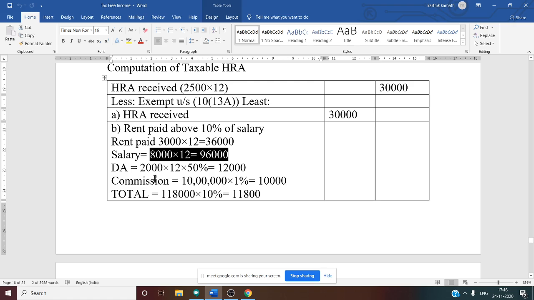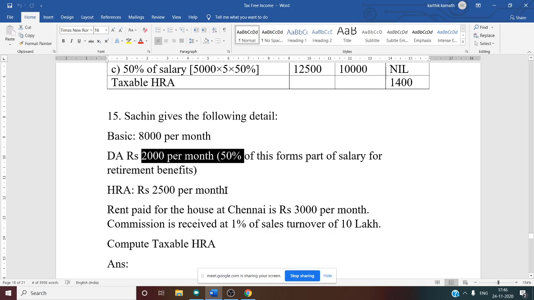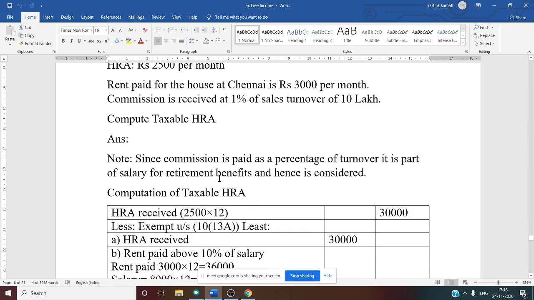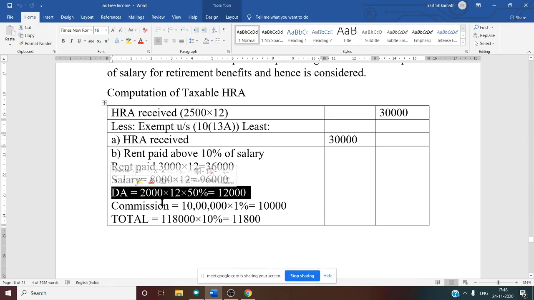This is our salary. Plus we have to add DA, since it enters the retirement benefit, but only 50%. DA is 2000. Of this, 50% means 2000 into 50%. What amount will you get? 1000. 1000 per month they have mentioned, but we want it for 12 months. So 1000 into 12, you will get DA as 12,000. 2000 into 12 into 50% also you can do, or else 2000 into 50% is 1000, into 12 also you can do. Answer is the same, 12,000. So DA we have calculated.